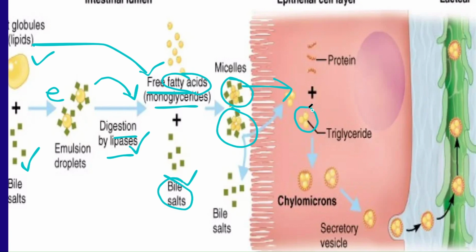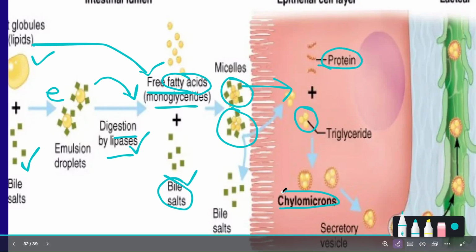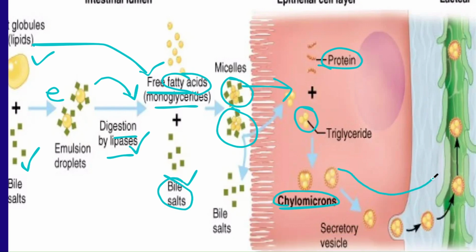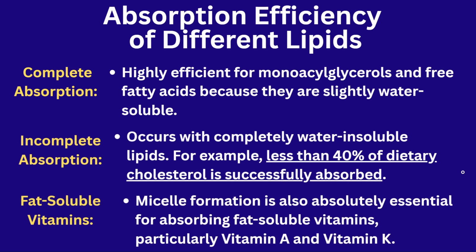After that, these triglycerides will combine with the protein compounds, leading to the formation of chylomicrons. From the intestine, they will enter into the bloodstream. This chylomicron will help the transportation of the lipids into the bloodstream. From there, they will enter into the liver. So we have to understand the absorption. I hope you understand the digestion. Now we will study about the absorption.